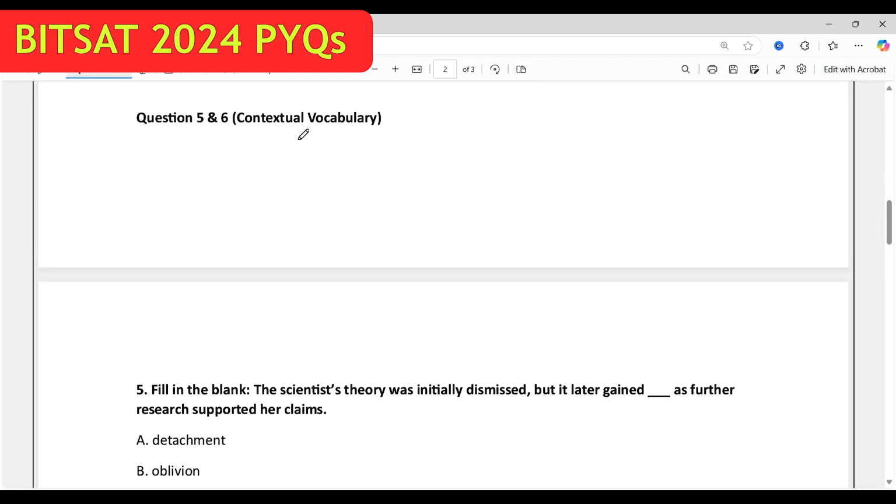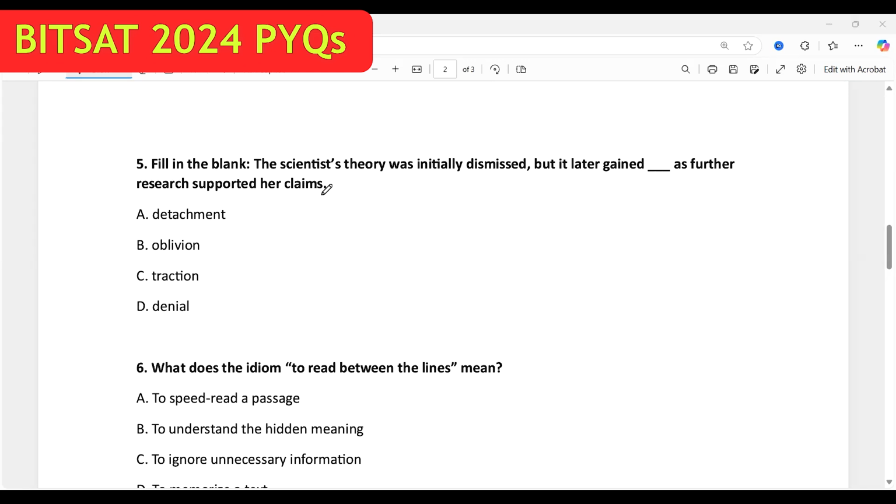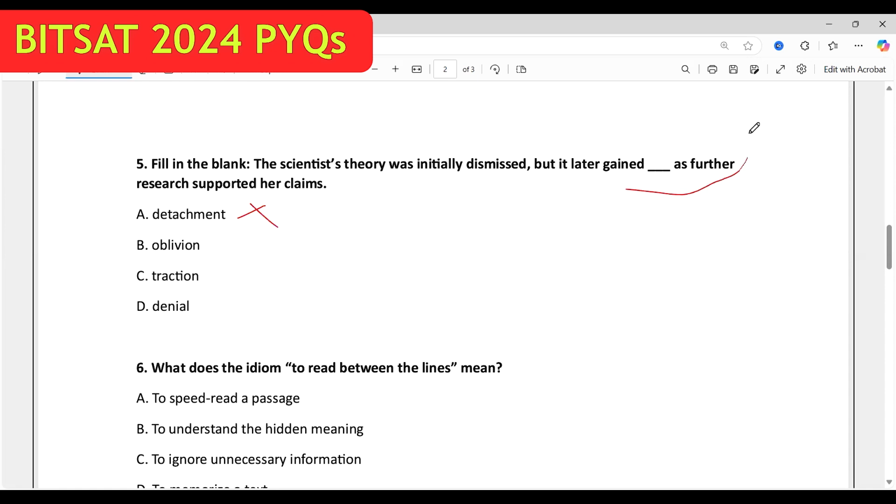Vocabulary. It is contextual vocabulary. The scientist's theory was initially dismissed, but it later gained traction as further research supported her claims. Detachment, because it gained, means acceptance, right? Detach means separation. Oblivion means not that much popular.